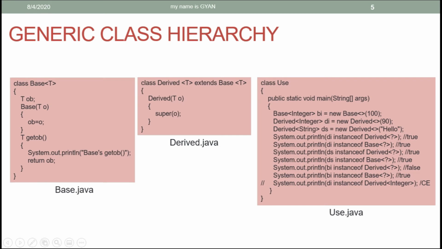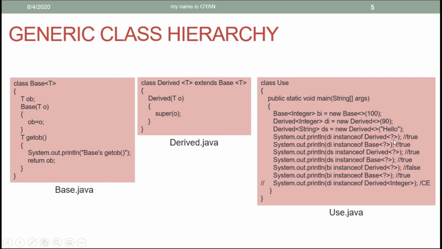And of course, the derived class reference will be an instance of itself. So here in the method main of use.java, we are creating three objects: one of type base integer, one of type derived integer, and the third one of type derived string. So we are checking if di is an instance of derived wildcard. Is it there? Yes, that is true, because wildcard is compared with the maximum bound.